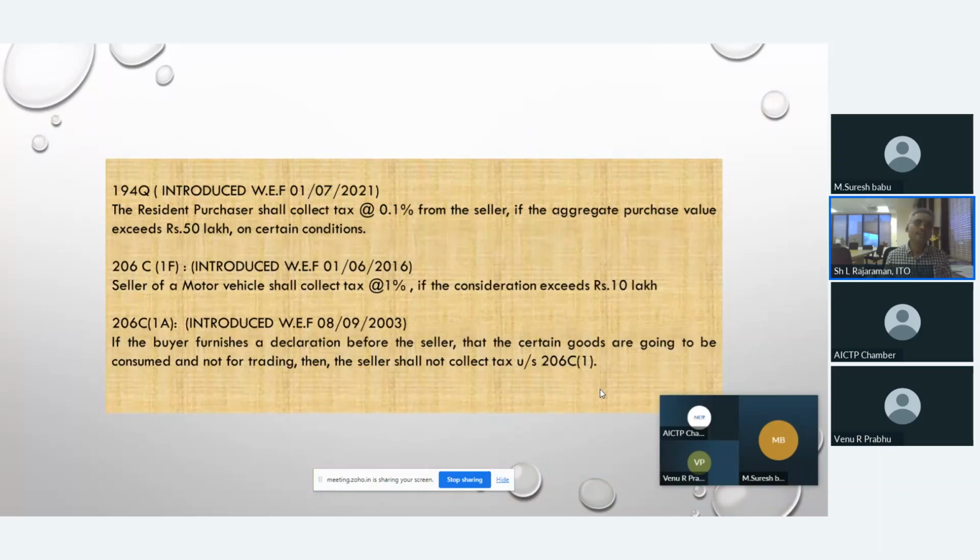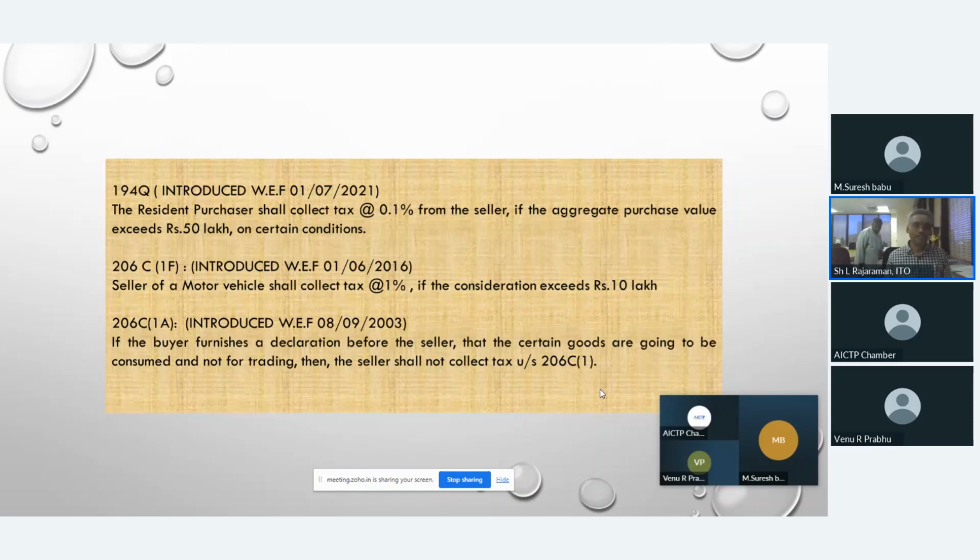194Q got introduced with effect from 1st July 2021. It is a reverse section. 206C(1H) and 194Q are parallel. 194Q says that if any resident purchaser purchases some goods, if it exceeds 50 lakhs, then such purchaser should deduct tax at the rate of 0.1%. Next,